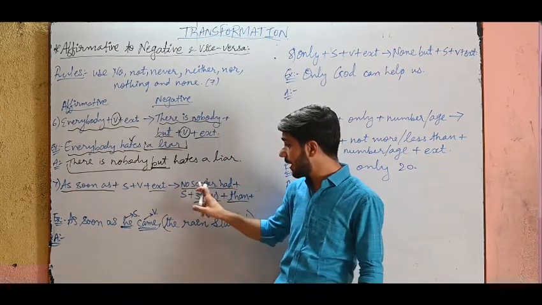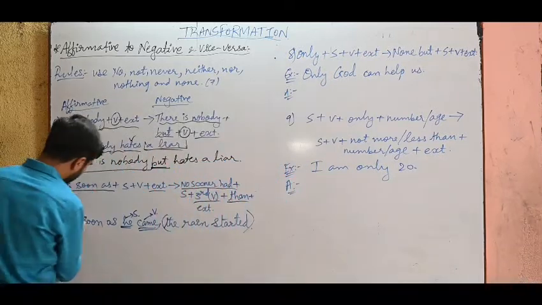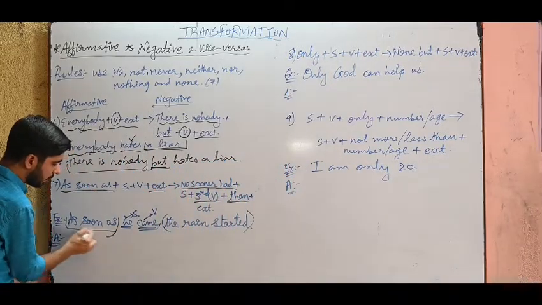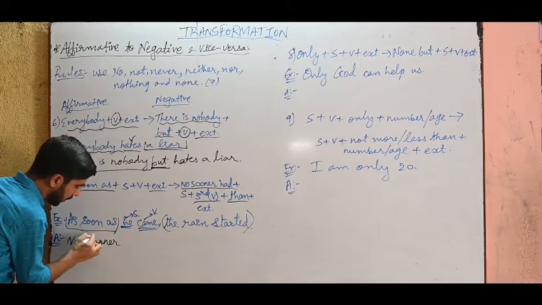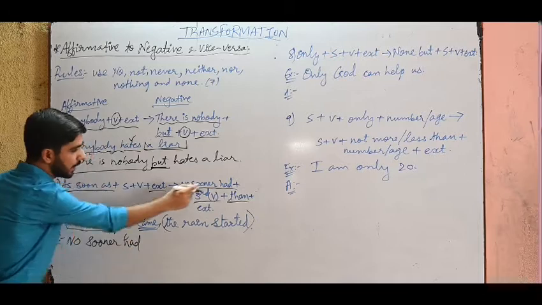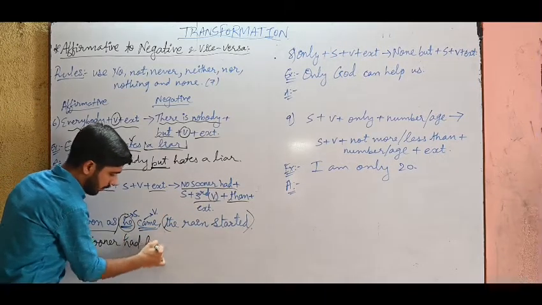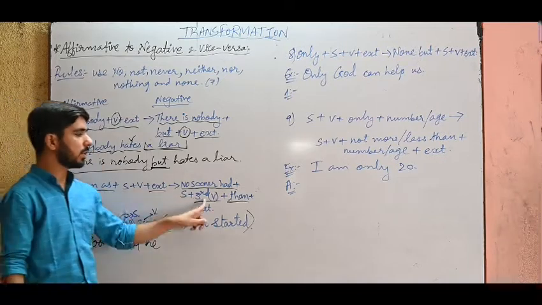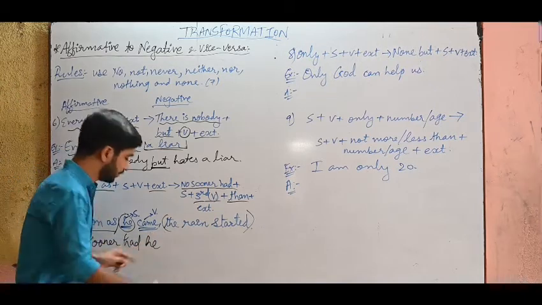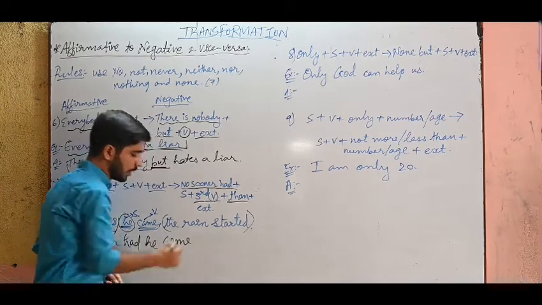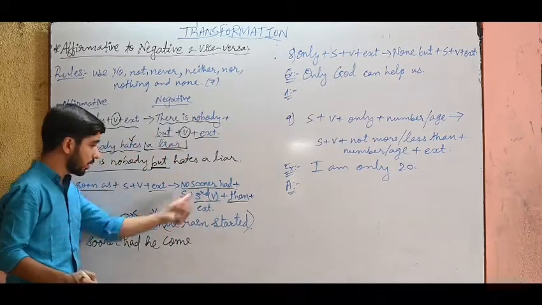Now let me write the answer. I should start my answer with "no sooner had". So I have to cut this and write "no sooner". No sooner had. Then what is given? Subject. What is the subject? He. No sooner had he. Now the third form. The third form of came is come. Come, came and come. These are the three forms of this verb. So the third form I have written.